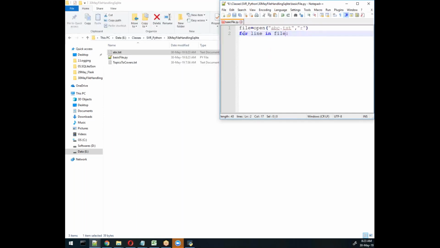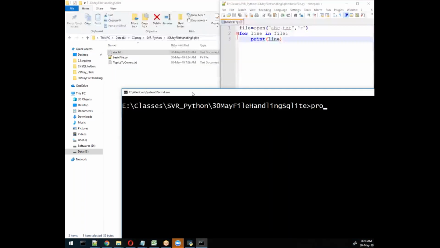What do I mean by this? This is a collection which holds multiple lines of this file, and those lines we can read through a for loop, with line as the variable. Through this line variable we can read it. So I'm writing line here, and then I just print this output. So when I run this program, it will help me to execute.